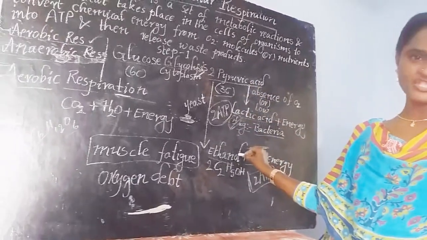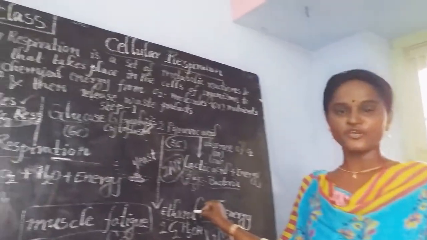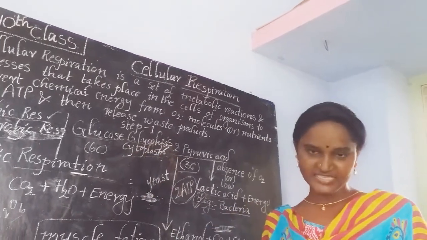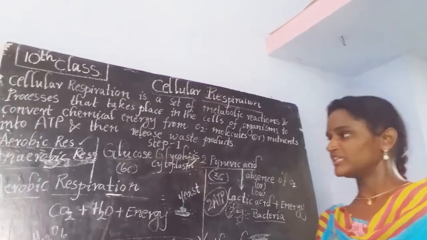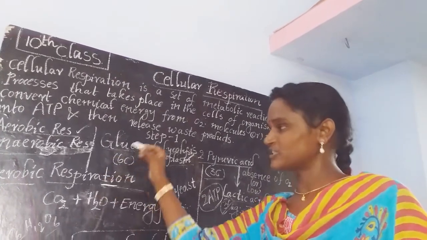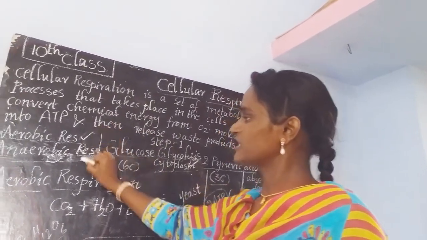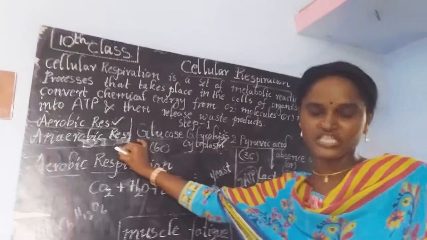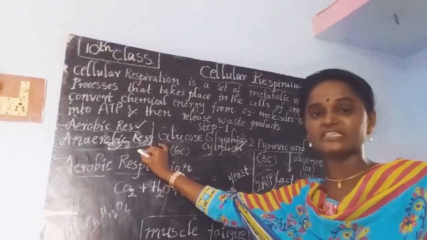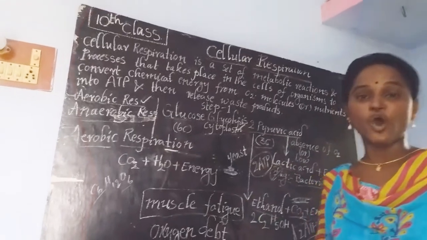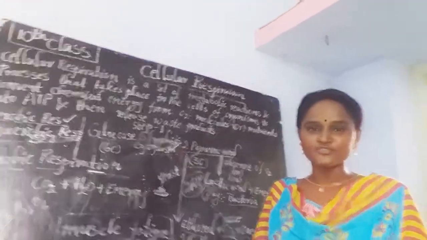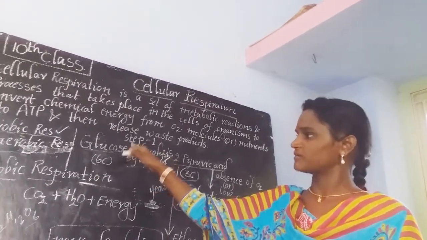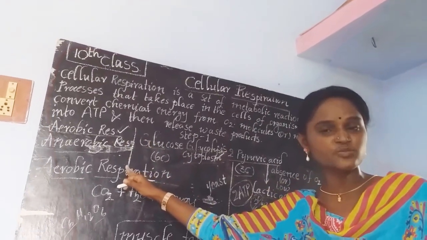It is about anaerobic respiration. In prokaryotes, anaerobic respiration takes place inside the cytoplasm. Okay, inside the cytoplasm. Then come to the next step. What is that? Aerobic respiration. Now we are going to discuss aerobic respiration. Anaerobic respiration completed. What is meant by anaerobic respiration? The cellular respiration which takes place inside the body of organisms in the absence of oxygen. Okay, in the absence of oxygen, the first step is common for both aerobic respiration and anaerobic respiration.